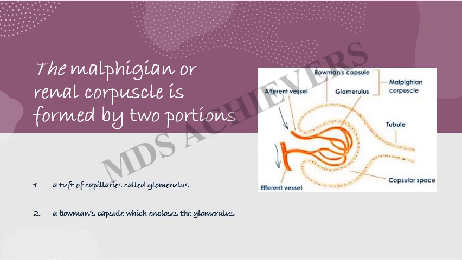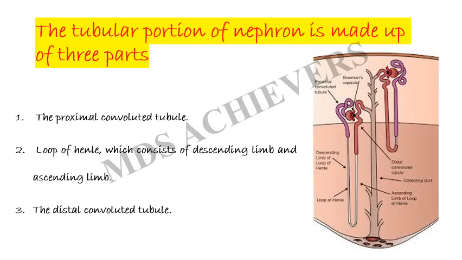The malpighian or renal corpuscle is formed by two portions: a tuft of capillaries called the glomerulus, that is, the capillaries formed by the afferent and efferent arterioles, and a Bowman's capsule which encloses the glomerulus. The tubular portion of the nephron is made up of three parts: the proximal convoluted tubule PCT, the loop of Henle, and the distal convoluted tubule DCT.